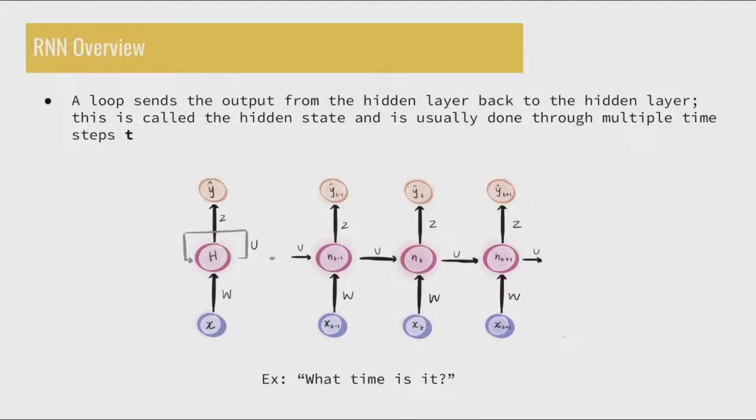Consider the sentence, what time is it? If we train a network that does not keep track of the information from the previous word, when we do the forward propagation to finally classify the text, it will only use the last word. Training an RNN and using a feed-forward layer on the last output of the text would have information from all of the words that came before the word it. So the model will be able to keep track of what time is it, so it'll be able to learn that we're asking for the time.